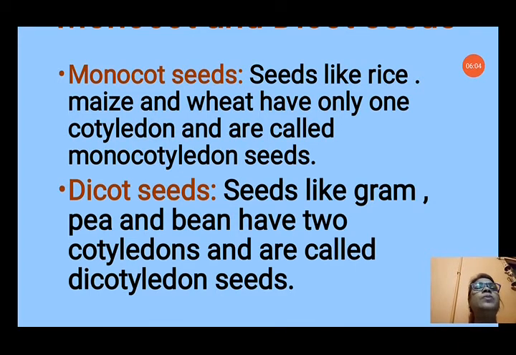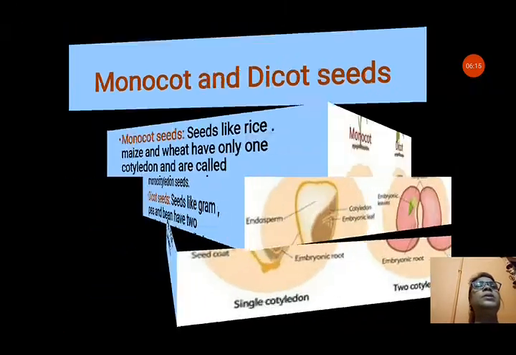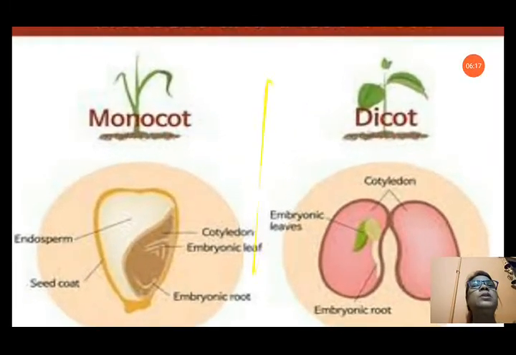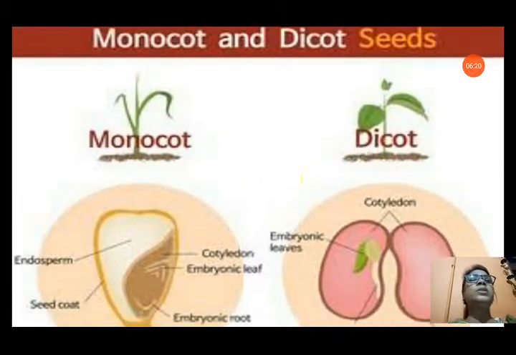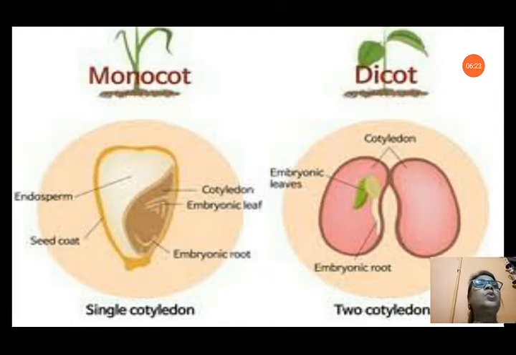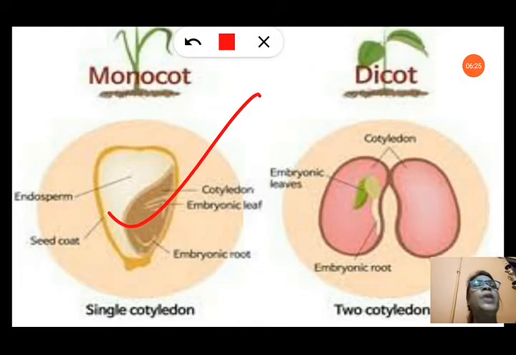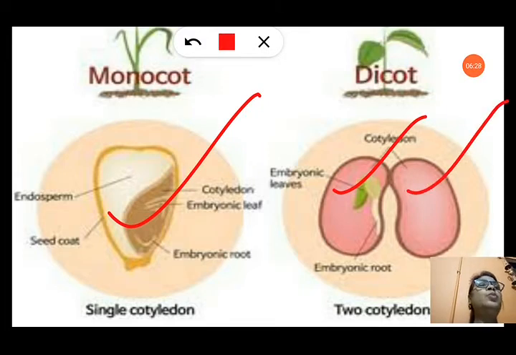The gram, pea, and bean are very common. When you soak the seeds and open the seed coat, you can get two cotyledons in gram, peas, and bean. So they are dicotyledon seeds. You can see this very clearly in this picture of monocot and dicot seeds. In the first figure there is only one cotyledon, and in the second figure both the cotyledons are opened and it contains two cotyledons. So the first one is a monocot seed and the second one is a dicot seed.